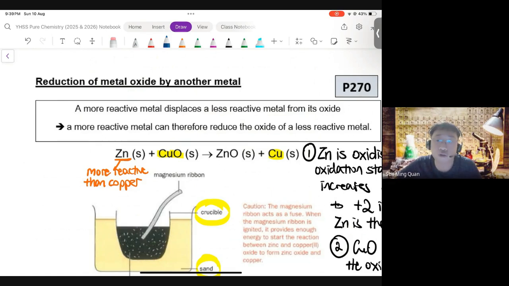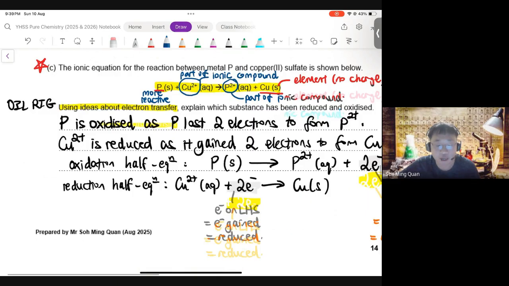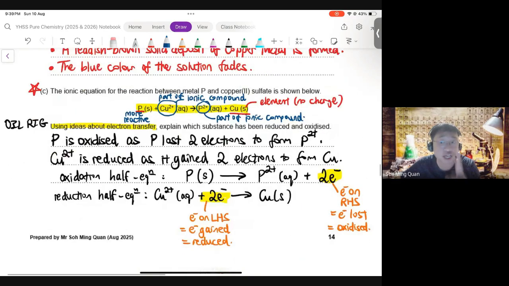So in tutorial 2, I would like for us to practice displacement as well as redox at the same time. When you practice redox, I hope by the end of today, you are able to explain the displacement reaction both in terms of oxidation states and electrons. And I hope you can write the oxidation half equations and reduction half equations.